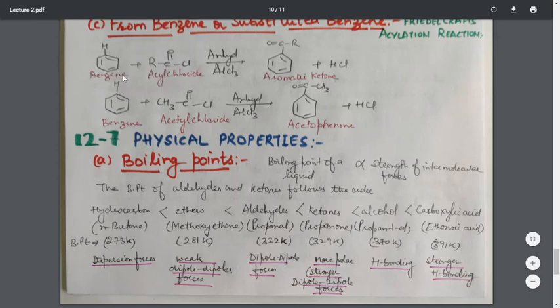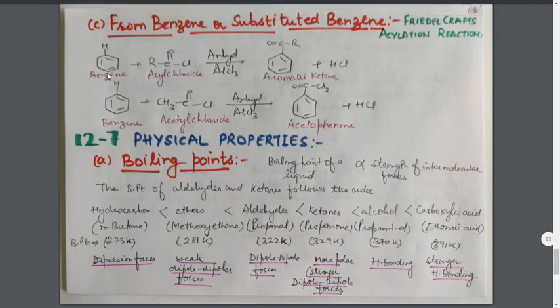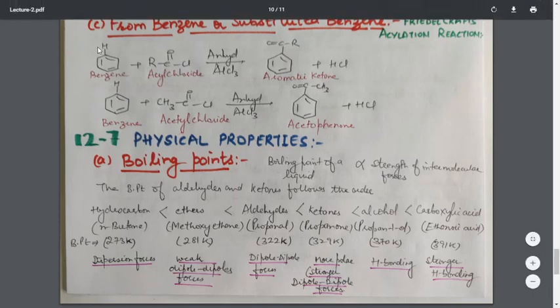How is the reaction taking place? The aromatic hydrocarbon, that is benzene, is treated with acyl chloride in the presence of the Friedel-Crafts catalyst, that is anhydrous AlCl3. This anhydrous AlCl3 will remove the Cl negative ion from this compound, leading to the formation of an electrophile, RC double bond O positive, that is the acylium ion, because the Cl negative is taken away by the AlCl3. This acylium ion will then undergo an electrophilic substitution reaction with the benzene ring to form this product.